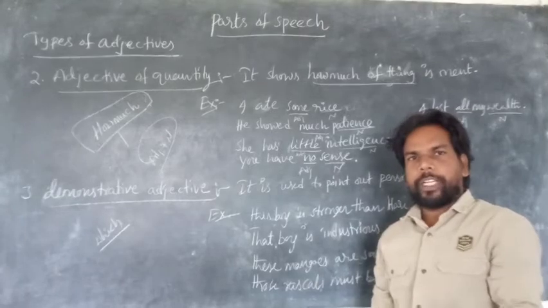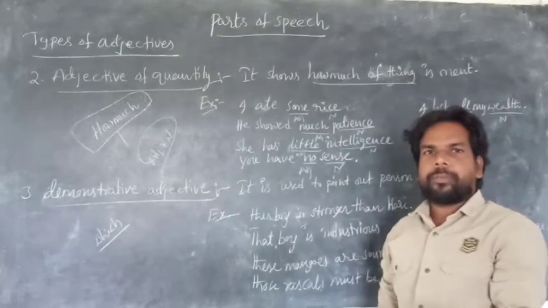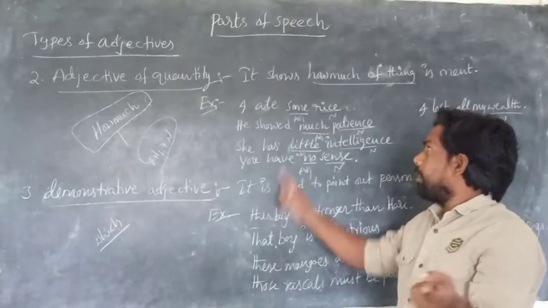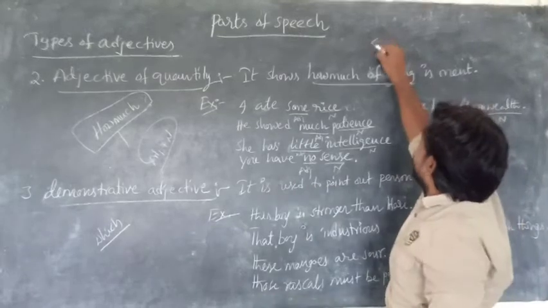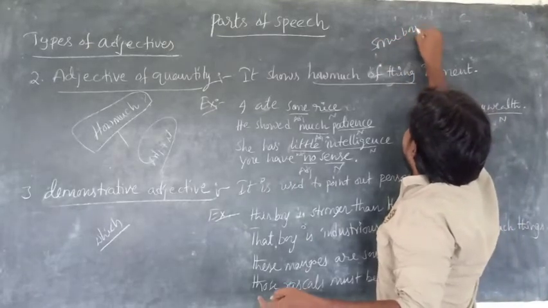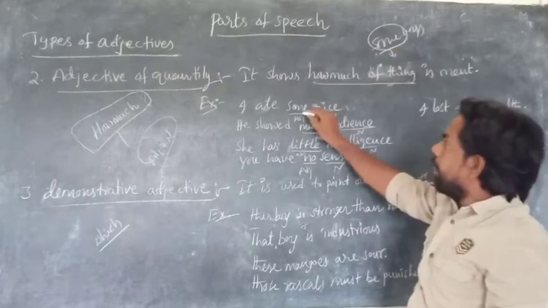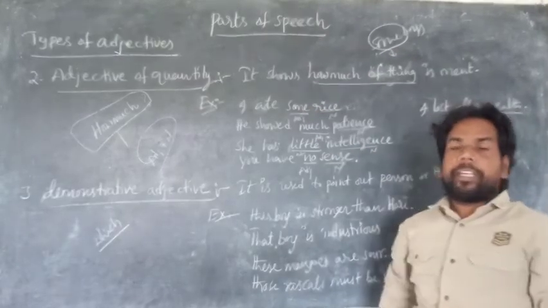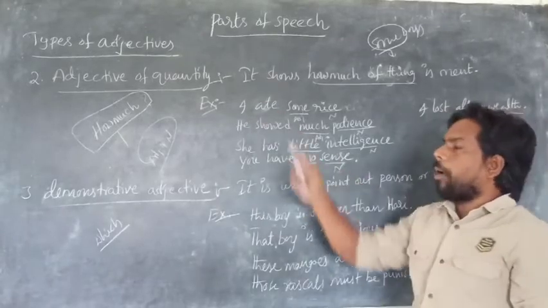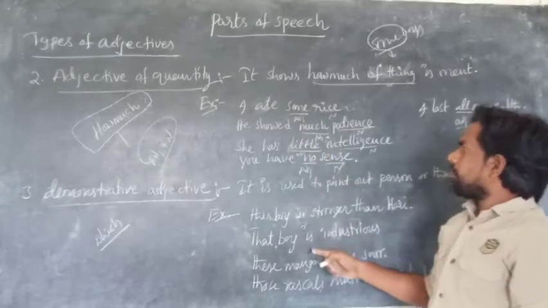So rice shows quantity, boys show number. There some boys, here some is called adjective of number because it shows number. But there it is called adjective of quantity because it shows quantity. Is it clear?